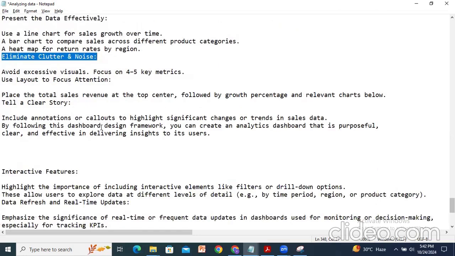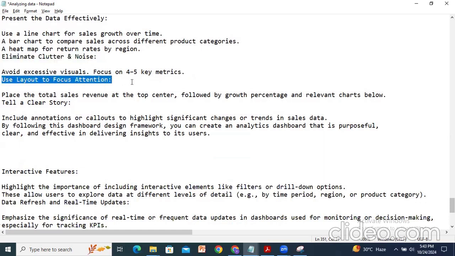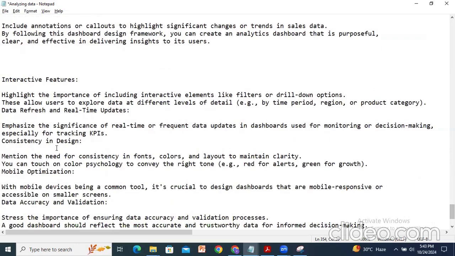Eliminating the clutter and noise means mainly avoiding excessive visuals. Okay. So avoid the excessive visuals, focus on 4 to 5 key metrics. And use layout to focus attention: place the total sales revenue at the top center, followed by growth percentage and relevant charts below. Next, we have to tell a clear story. This means including annotations or callouts to highlight significant changes or trends in sales data. So this way we have to present.